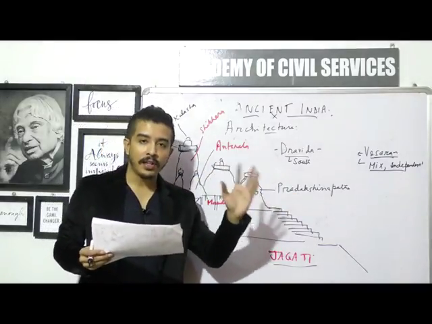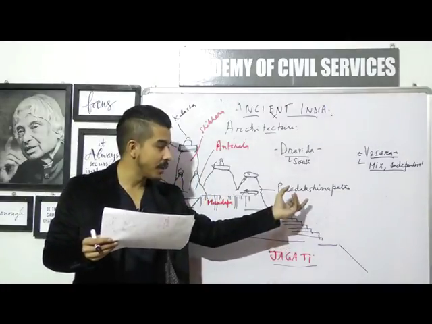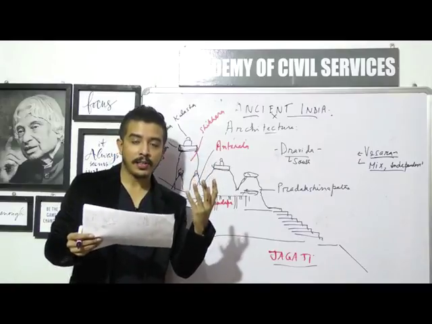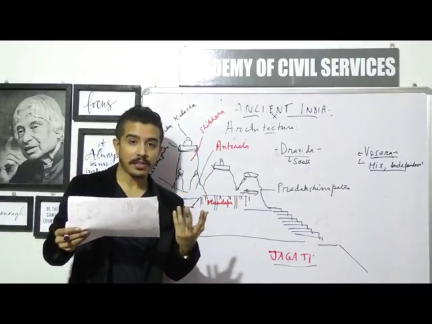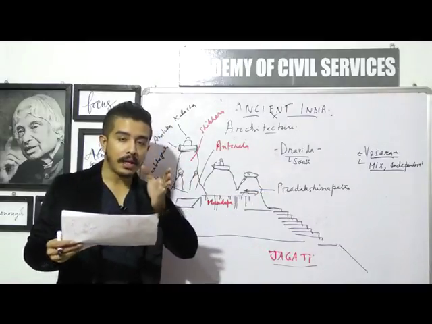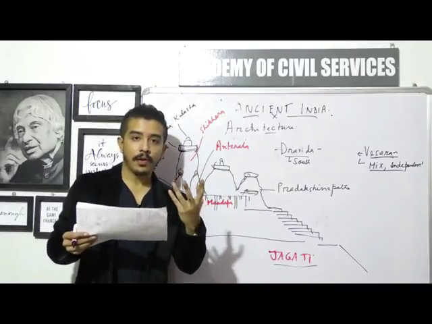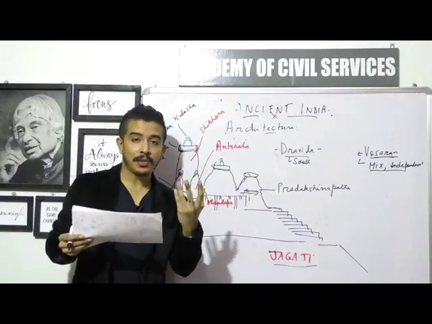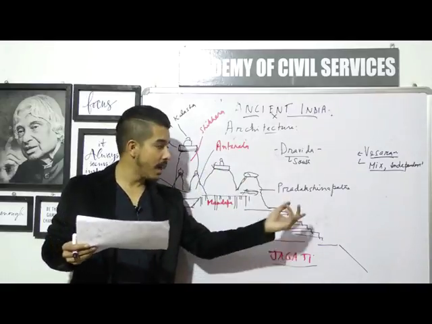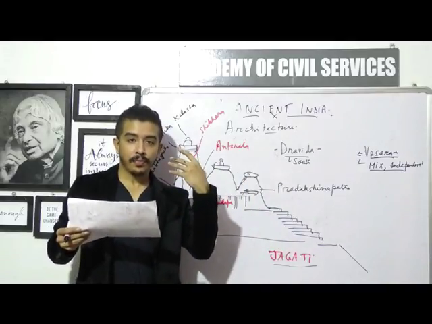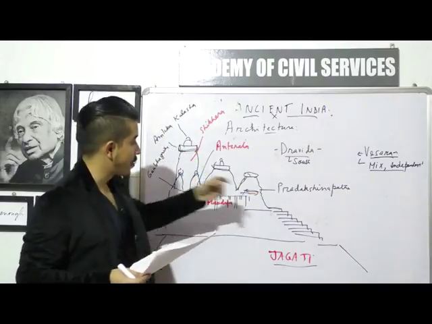The reason why I'm drawing it is because you will see a few names come up. Pradakshina Patha, you already know that actually means the circumambulatory path. You learnt about it when we were talking about Mauryan art and architecture and discussing the stupa system. So it's nothing but a circular pathway which revolves around the entrance. It also revolves around the deity, so the people will go around the path and that's how they will be praying. So that's a circular path which is used by the people to pray to the deity. Alright, so that's the Pradakshina Patha.